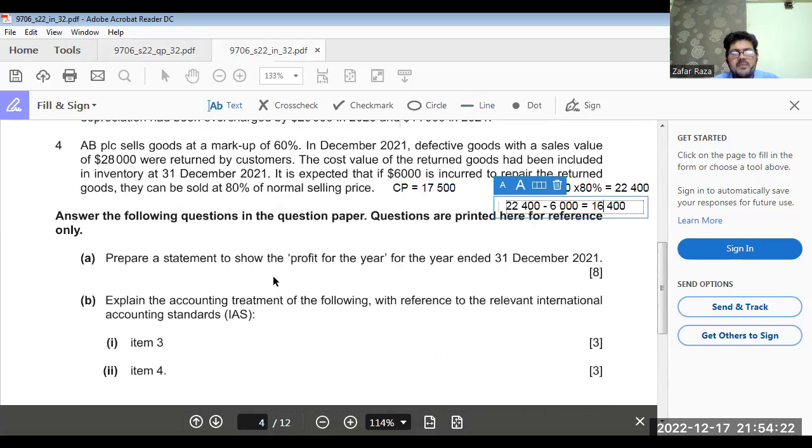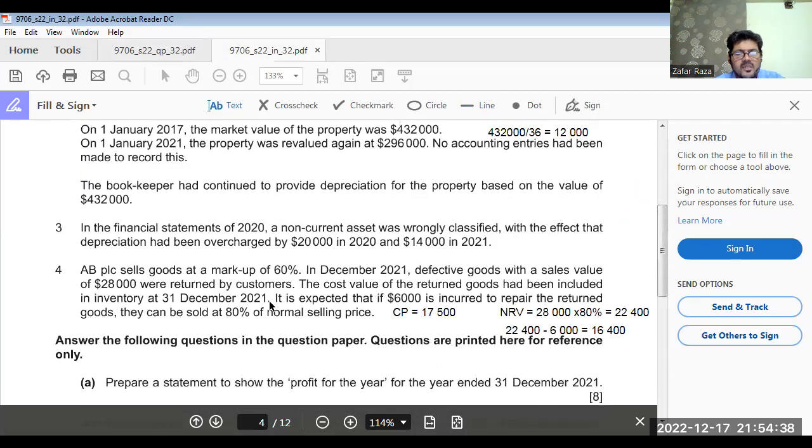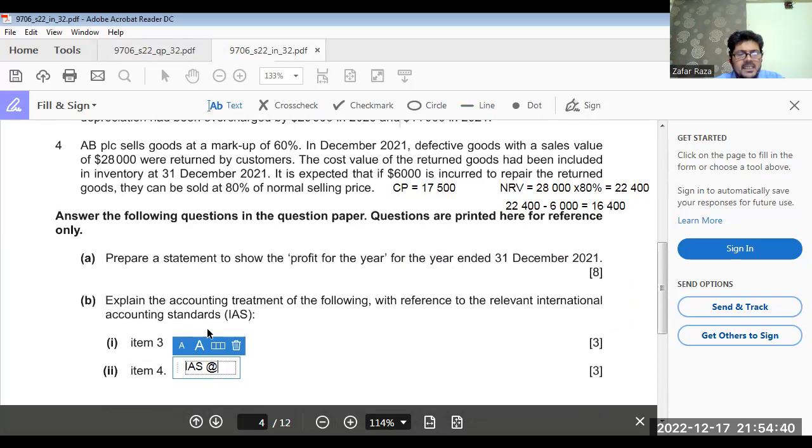Explain the accounting treatment of the following with reference to the relevant international accounting standard. Item 4, I've told you, IAS 2. Okay. Item 3, that is IAS 8. I made a mistake.